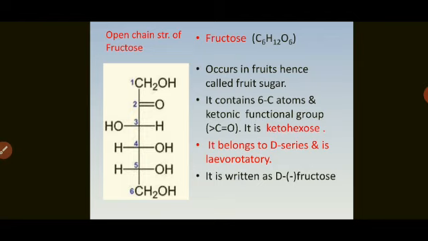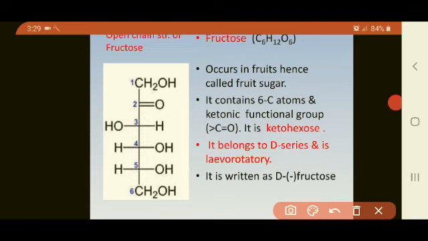So what is levorotatory? It is rotating the plane polarized light towards the left hand side. Hence it is called as levorotatory. So it is written as D dash minus in the bracket fructose, that is D minus fructose. Now left hand side, open chain structure of fructose is shown, which is also called as Fischer structure of fructose.